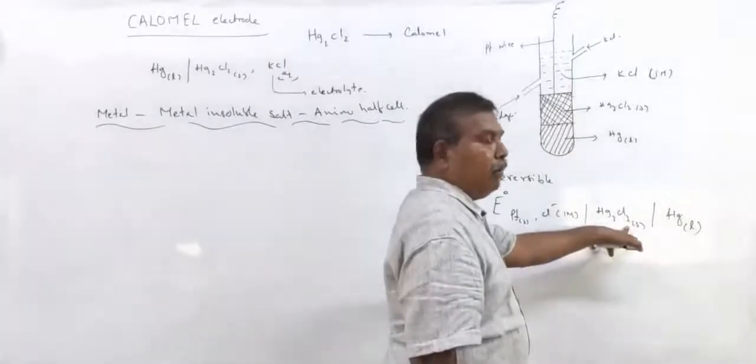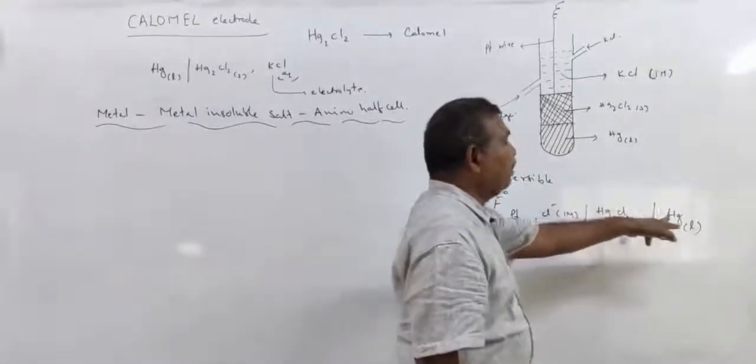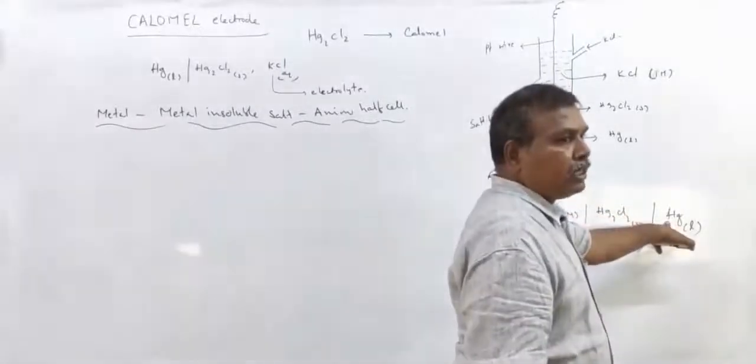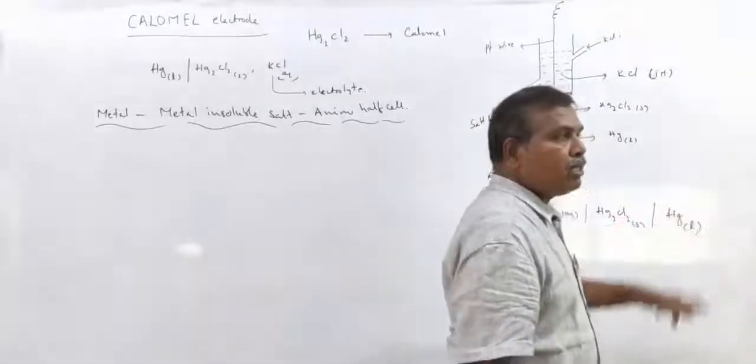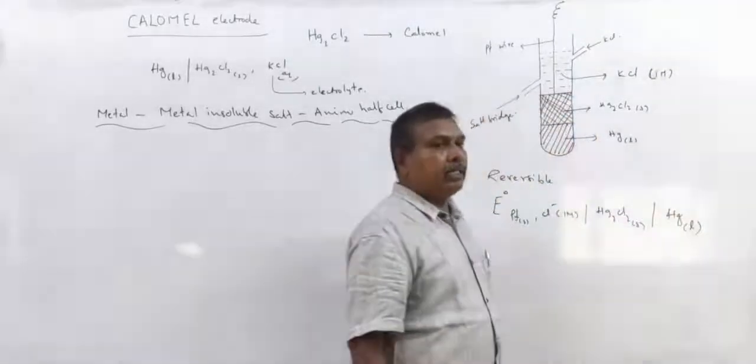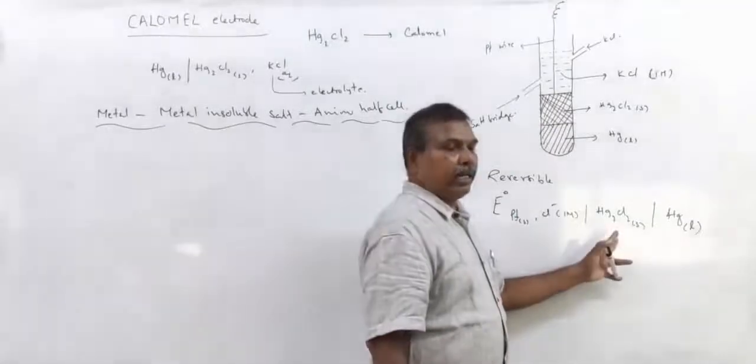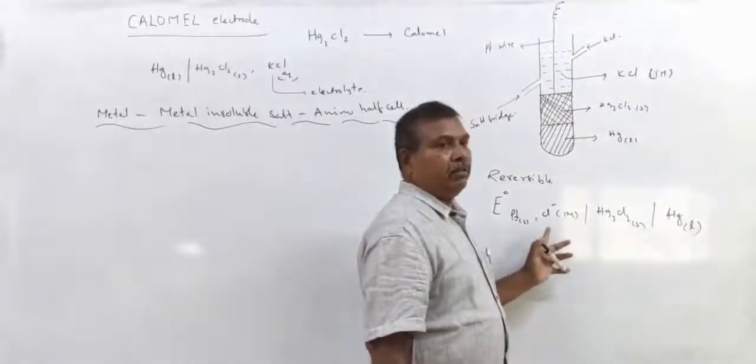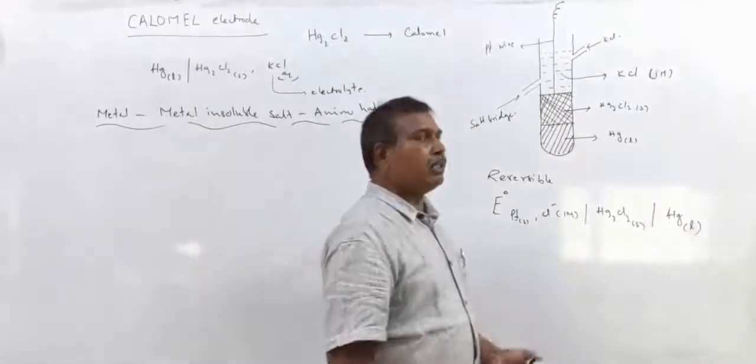In Hg2Cl2, the mercury oxidation state is +1. Here the mercury oxidation state is 0. +1 to 0 means the oxidation state decreases. So this is a reduction potential, that is nothing but electrode potential.